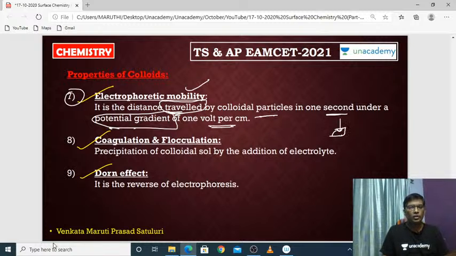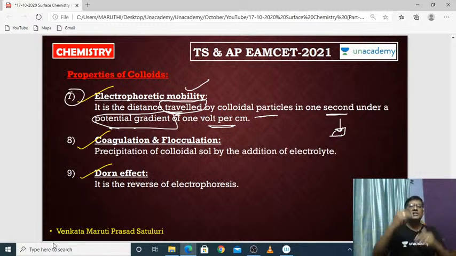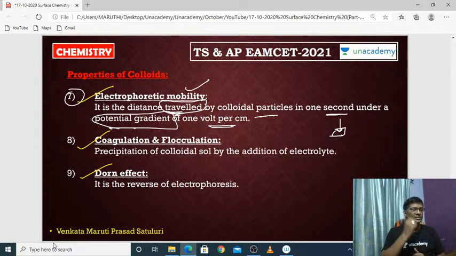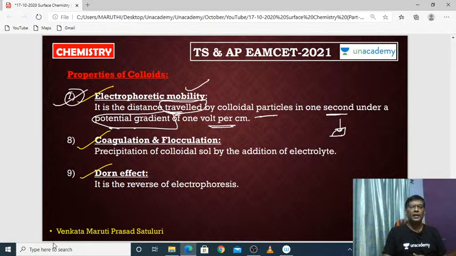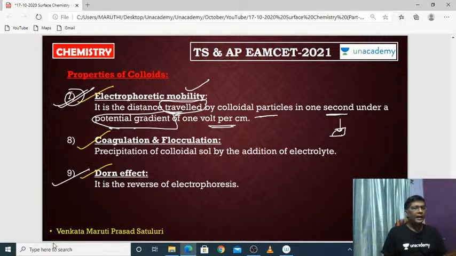If you apply 1 volt of potential per centimeter, how much distance the colloidal particles will travel in a second is called electrophoretic mobility. It may be asked in IIT-JEE only, but not from the EAMCET point of view. This electrophoretic mobility and Dorn effect, these two are only for IIT-JEE, but not for EAMCET purpose.